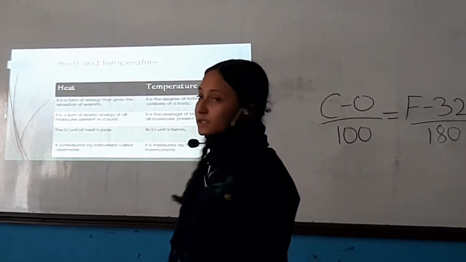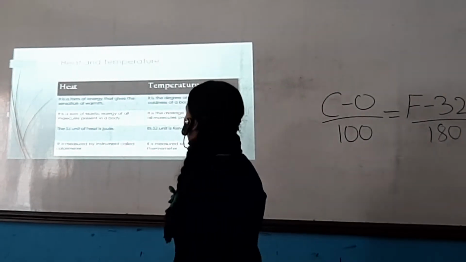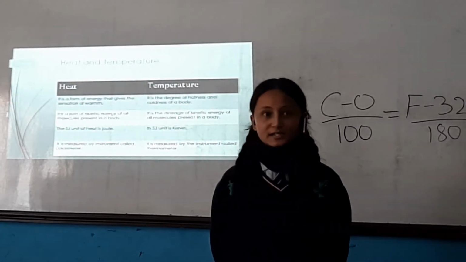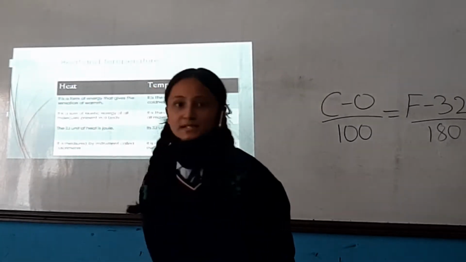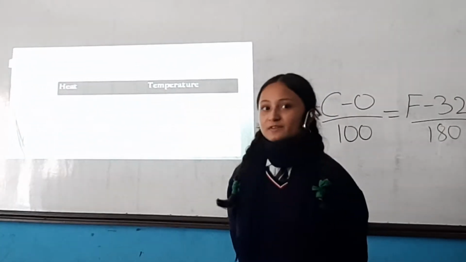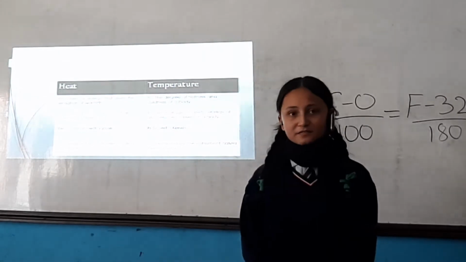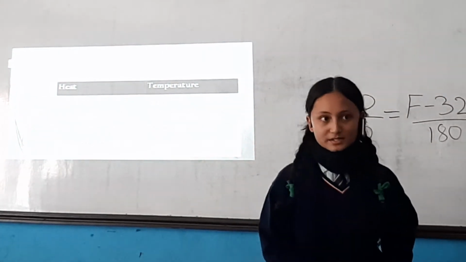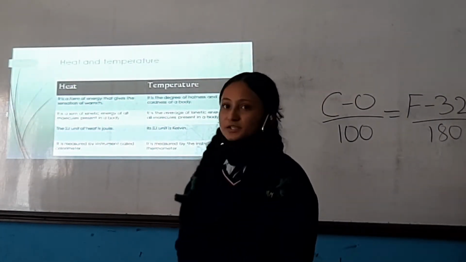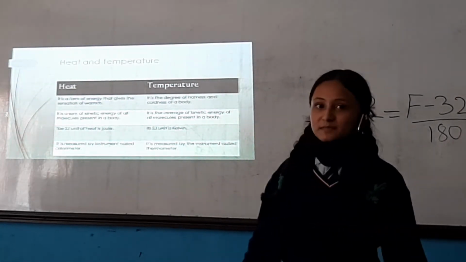The next one is the difference between heat and temperature. Heat is the form of energy that gives the sensation of warmth, whereas temperature is the degree of hotness and coolness, as I said before. Heat is the sum of kinetic energy contained in a body, but temperature is the average kinetic energy of molecules contained in a body. The SI unit of heat is joule, as it is a form of energy, but temperature's SI unit is Kelvin. Heat is measured by the instrument called calorimeter, but temperature is measured by thermometer.